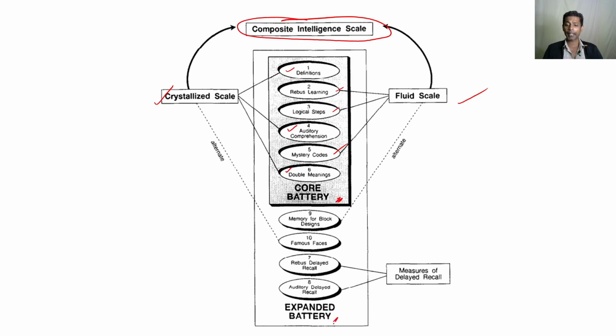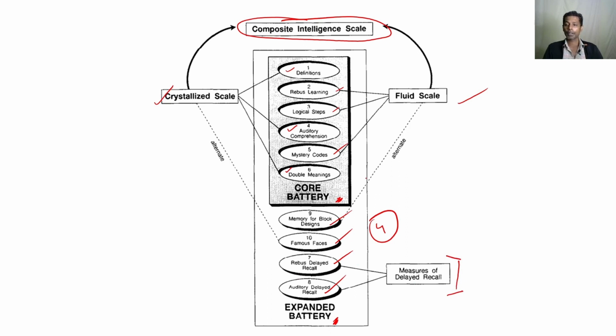Now the expanded battery, that's another part. When you add more tests, the core battery has six subtests. Now when it comes to the expanded battery, other tests are also added here: the 7th one is rebus delayed recall, the 8th is auditory delayed recall, famous faces, memory for block designs. Four more are added in this context. These are called measures of delayed recall.